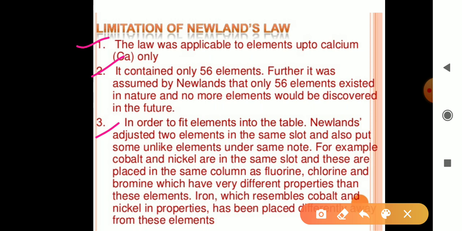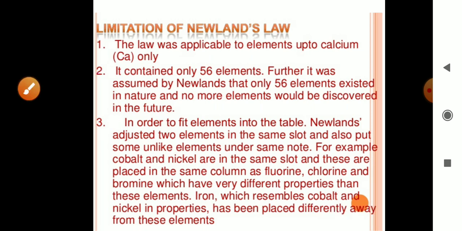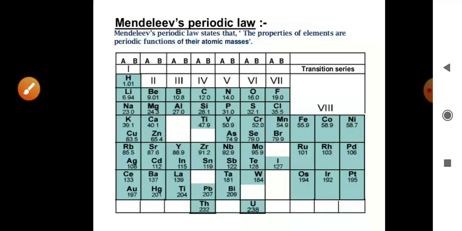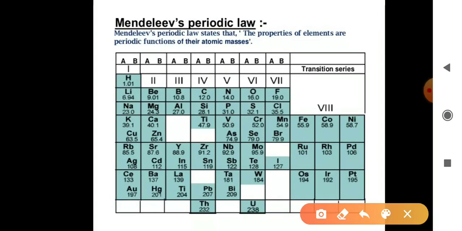Newland was the second scientist who tried to classify the elements. Then after Newland, the third scientist was Mendeleev. Now we have to study Mendeleev's periodic law. After the limitations of Newland, Mendeleev tried to classify the elements. Now see Mendeleev's periodic law. Mendeleev's periodic law states that the properties of elements are a periodic function of their atomic masses.